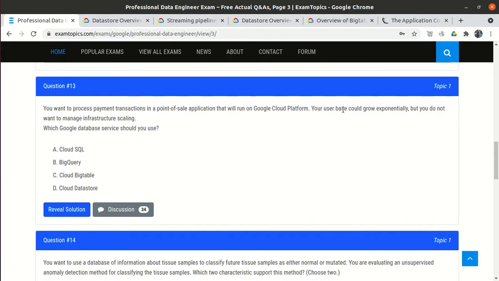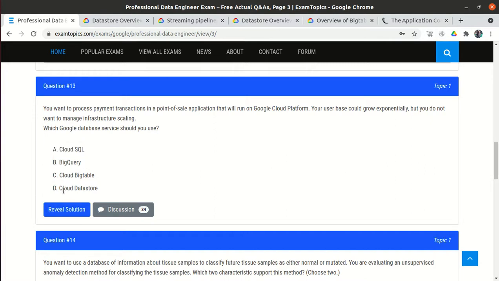But they have mentioned you do not want to manage the infrastructure scaling, and in Cloud SQL we have to do the scaling manually. We have two options, one is Cloud SQL and one is Cloud Spanner. In Cloud Spanner we don't need to manage the infrastructure. It scales automatically, with both horizontal and vertical scaling. But in Cloud SQL, we have to manage the infrastructure.